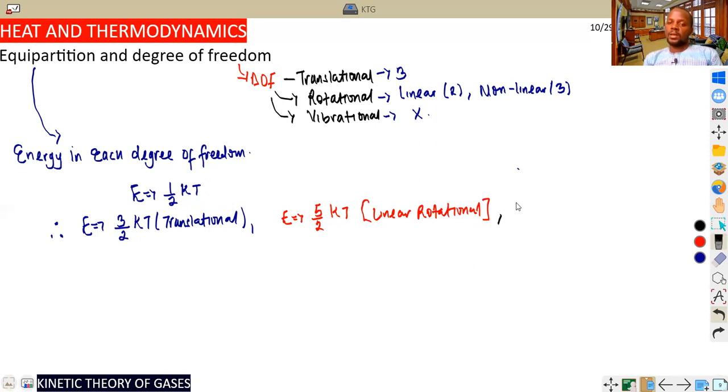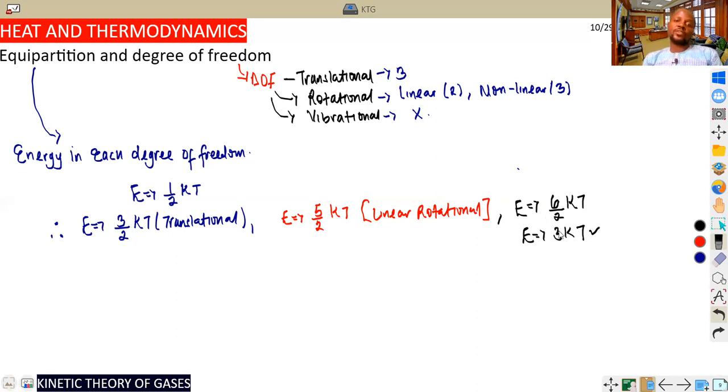Let's use a black. What we do is we just add that particular value to the initial value. So for non-linear, the total energy will be equal to 3, then we have 3 plus 3, that is 6/2 kT, and 6/2 kT is the same thing as saying 3 kT. So this is the general way we translate